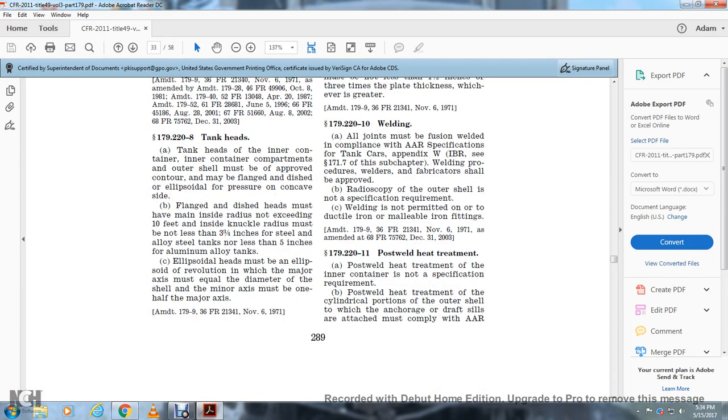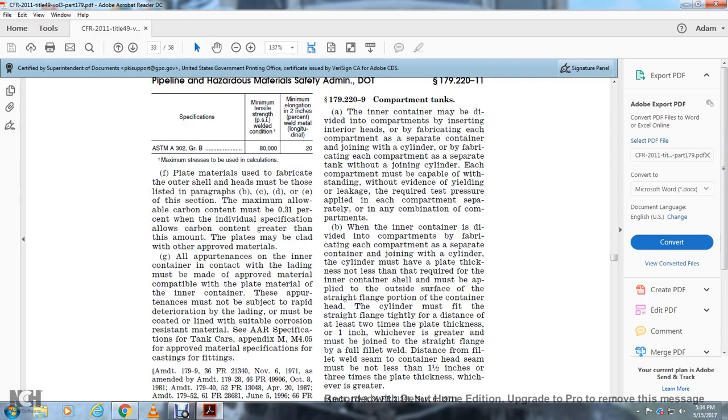179.228, the tank head. Tank heads of the inner container and compartment outer shell must be approved, with the contour a flanged dish or ellipsoid, for pressure on the concave side. Flanged dish head must have a main inside radius not exceeding 10 feet, with inside knuckle radius not less than 3 3/4 inches for steel and alloy steel tanks, and not less than 5 inches for aluminum tanks. Ellipsoid heads must be an ellipsoid of revolution, whose major axis must be equal to the diameter of the shell, and minor axis must be one half the major axis.